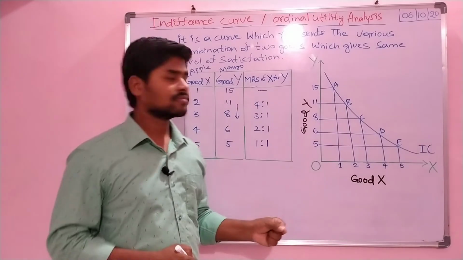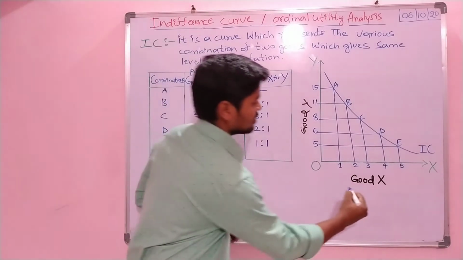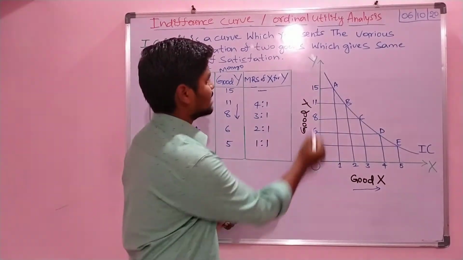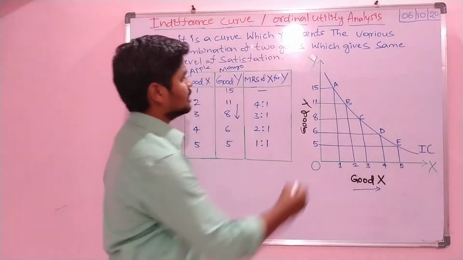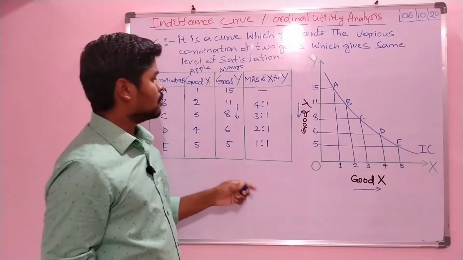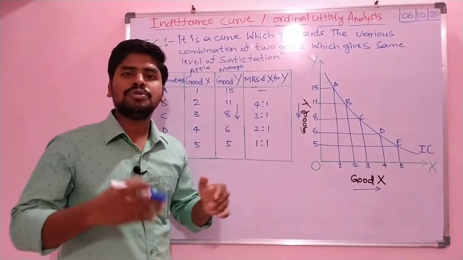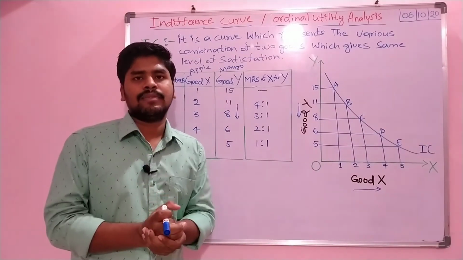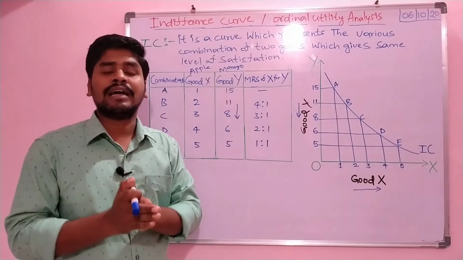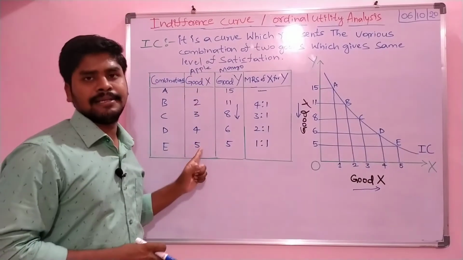So let's look at the indifference curve here. See, the X commodities, 1, 2, 3, 4, 5, are increasing on the X axis, and the commodity Y on the Y axis is continuously decreasing: 15, 11, 8, 6, 5. So why does the consumer decrease the Y commodity, why is the consumption of mangoes decreasing, right? See here, apple is increasing, right?